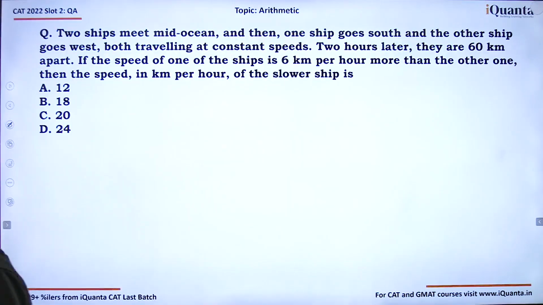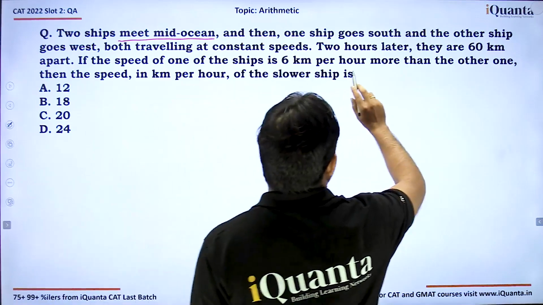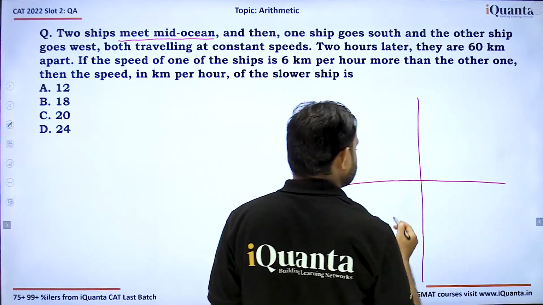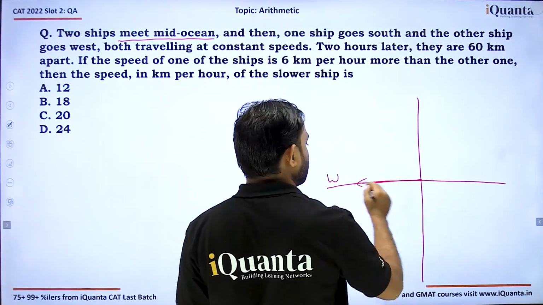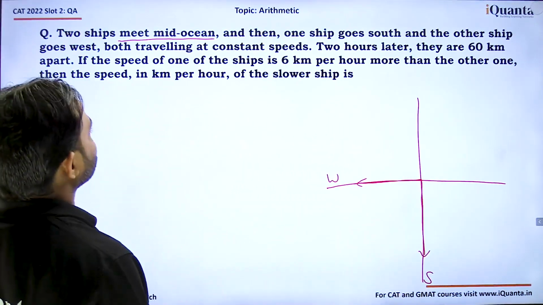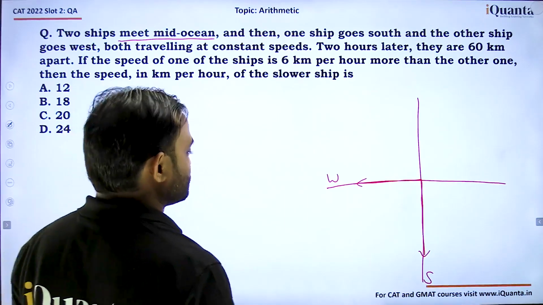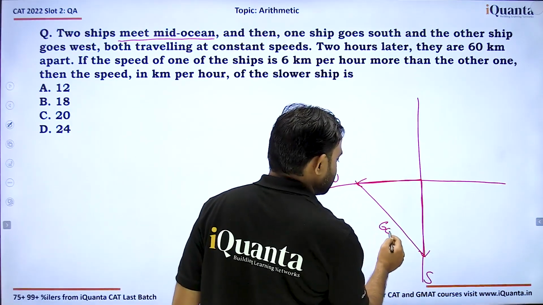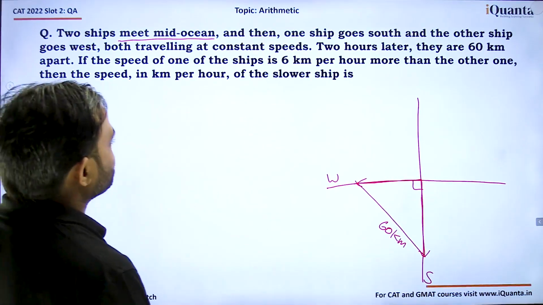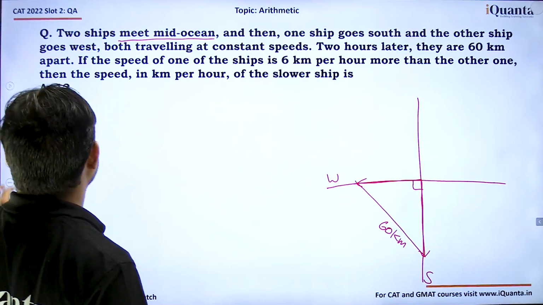The next question is based on time, speed and distance. It says two ships meet mid-ocean and then one ship goes south and the other ship goes west. So mid-ocean, one ship goes west and the other goes south, like this. Both are traveling at constant speed, and 2 hours later, they are 60 kilometers apart. So this distance is 60 kilometers after 2 hours, right? If the speed of one of the ships is 6 kilometers per hour more than the other one, then the speed in kilometers per hour of the slower ship is?